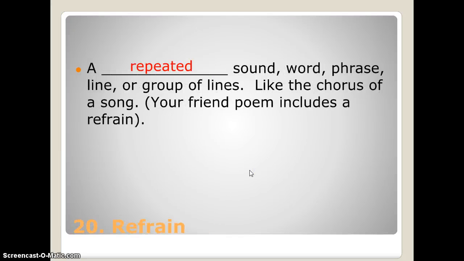A refrain is a repeated sound, word, phrase, line, or group of lines. It's like the chorus of a song. It's the thing that you remember when it comes on the radio and you can sing along with every time. We'll write a friend poem later on that will include a refrain.